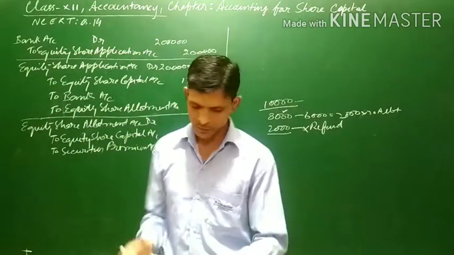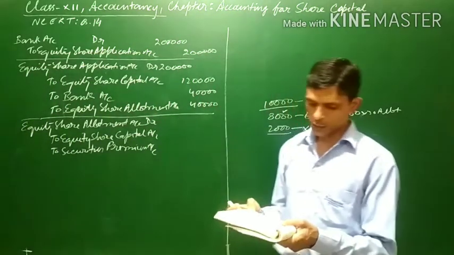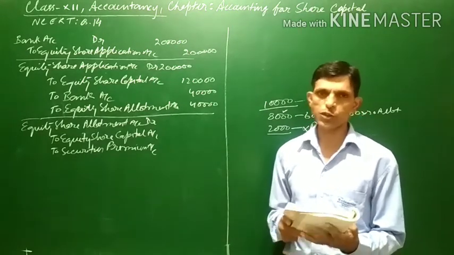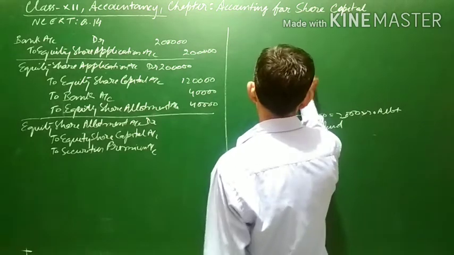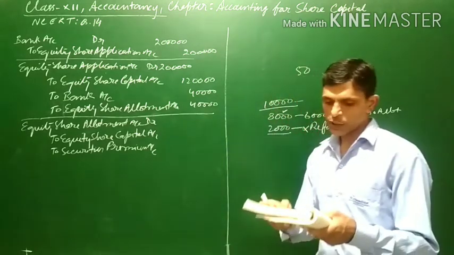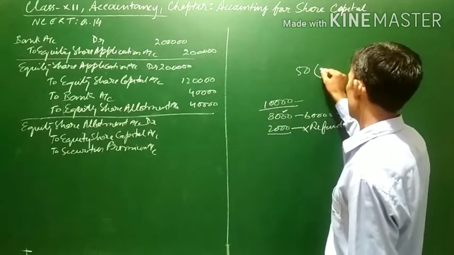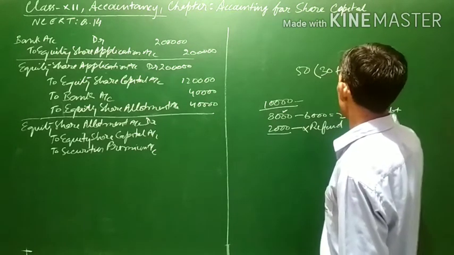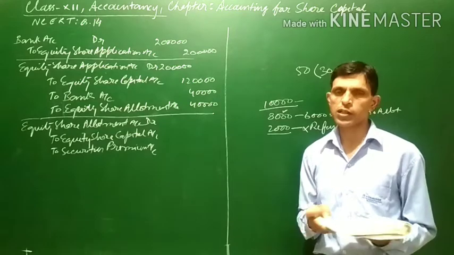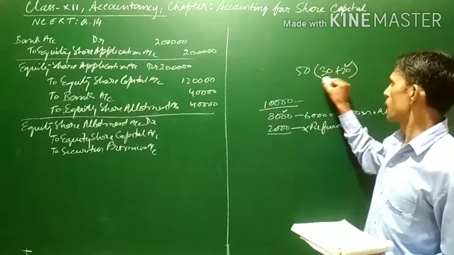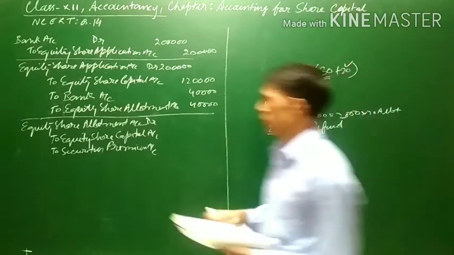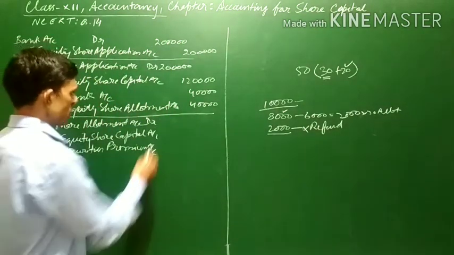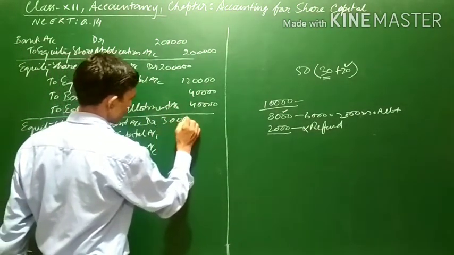Now, the second installment, that is the allotment. Along with the allotment, the premium is also called, and the premium is 20%. At the time of allotment, rupees 50 is being called including premium, that is 30 plus 20. This 20 rupees is for premium, and the remaining goes to the share capital account. So out of 50 rupees, since 6,000 shares are there, 50 into 6,000 comes to 3 lakh.